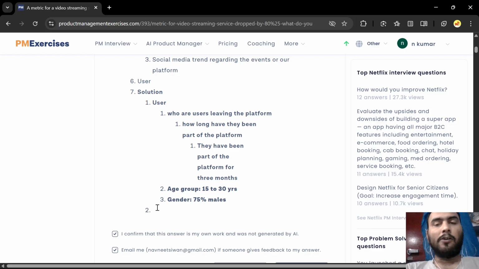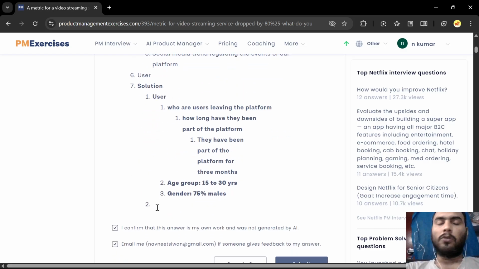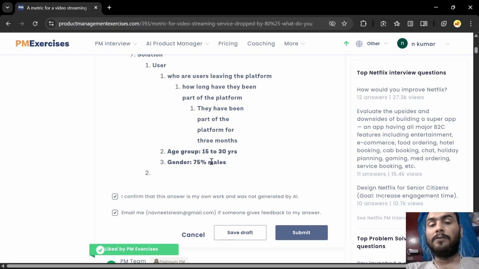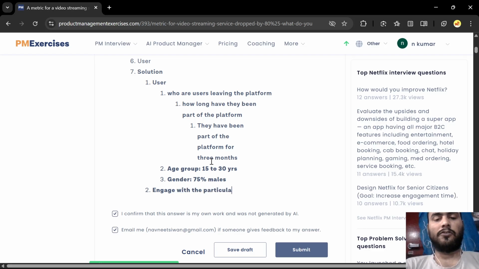Now, what we have concluded so far gives us the assumption that there was an event that has been going on, and that led to this sudden massive drop for the user. And now, what kind of user are they? They are users of a particular age group, 15 to 30 years, mostly males, and they have been part of the platform quite recently, from 2 to 3 months. And why were they part of the platform? To watch or engage with the particular event that was going on, a sports event.